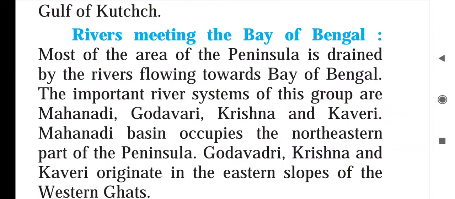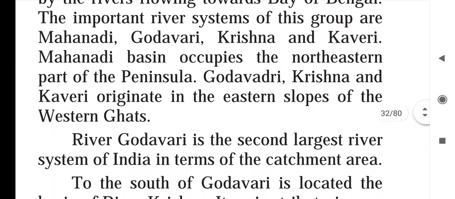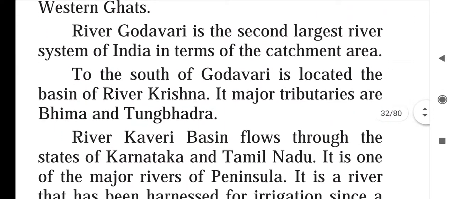Godavari, Krishna and Kaveri originated in the eastern slopes of the Western Ghat. Means these rivers originate on the east slopes of the Western Ghat. River Godavari is the second largest river system of India in terms of catchment area. To the south of Godavari is located the basin of river Krishna. Its major tributaries are Bhima and Tungabhadra.